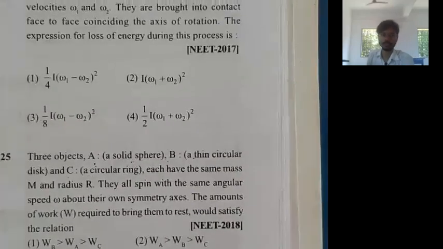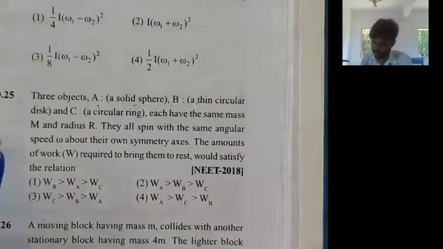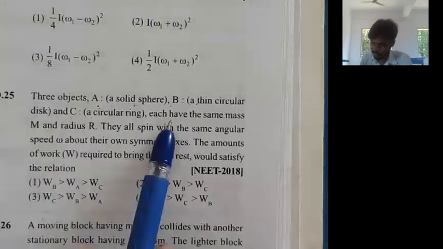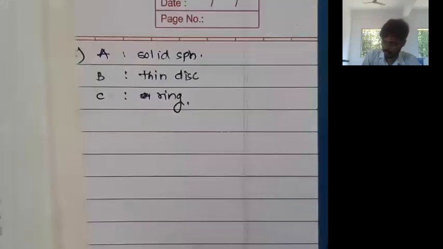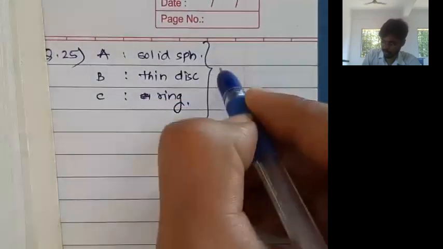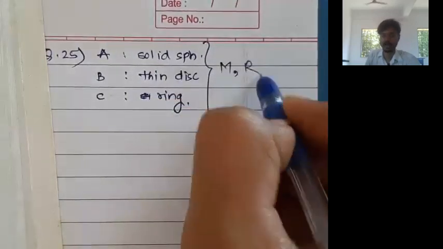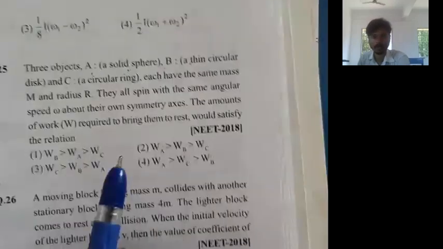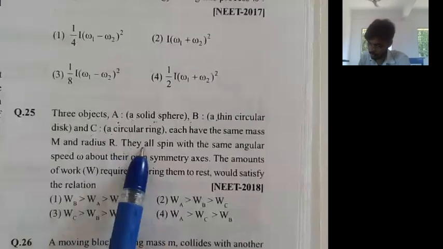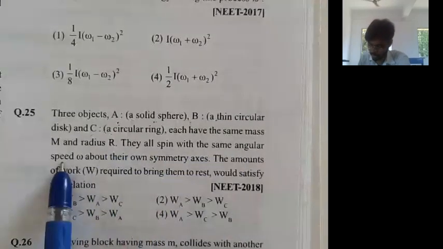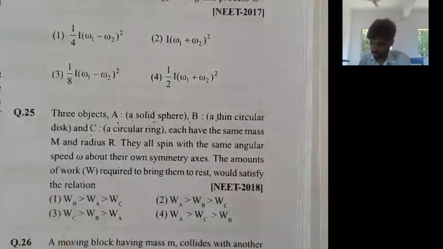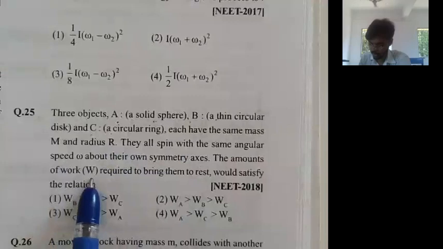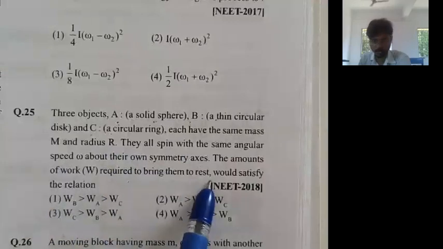Every time after reading the question or a line, you have to extract the data. Each of them has the same mass m and the radius r. Next, they all spin with the same angular speed omega about their own symmetry axis. Amounts of work W required to bring them to rest would satisfy the relation.